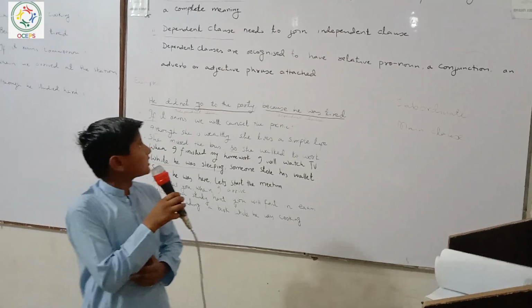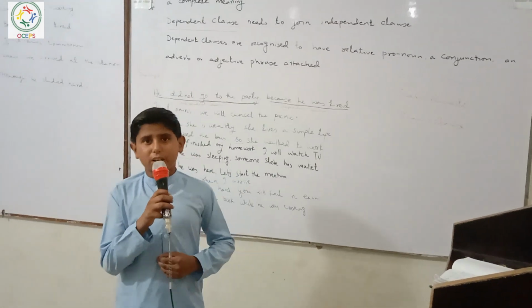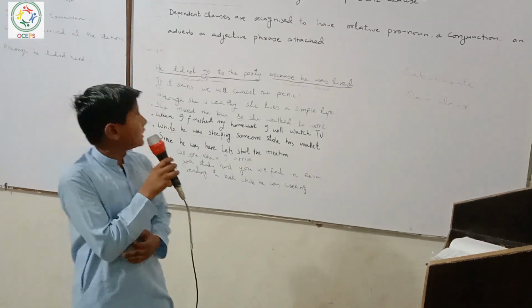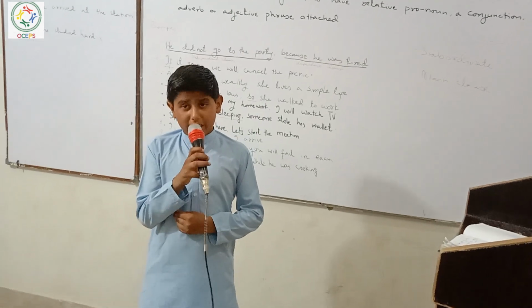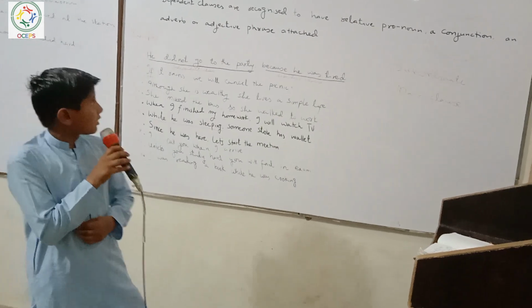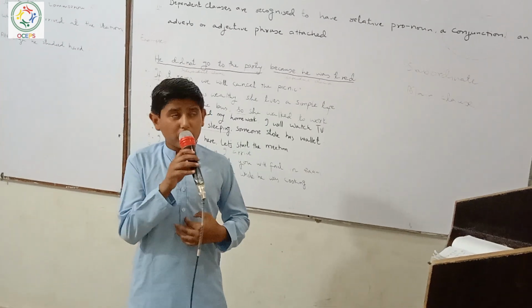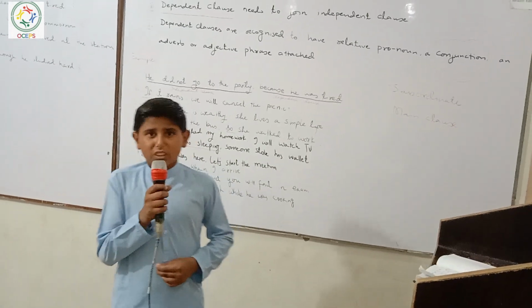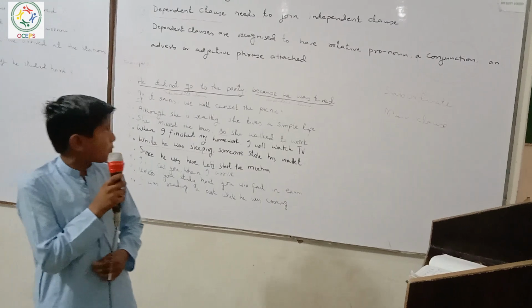Independent clause contains both subject and object and gives complete meaning. Dependent needs to join the independent clause. Dependent clauses are recognized to have a relative pronoun, conjunction, and adverb or adjective phrase.